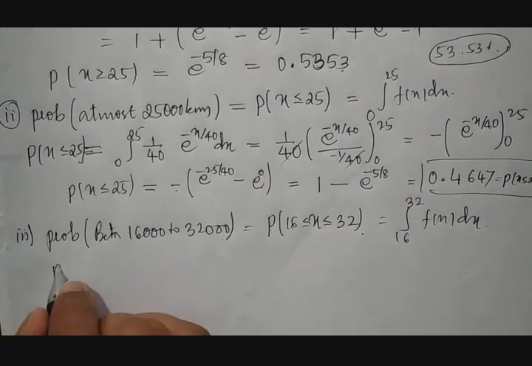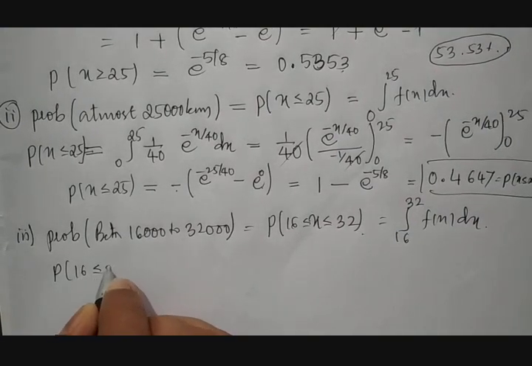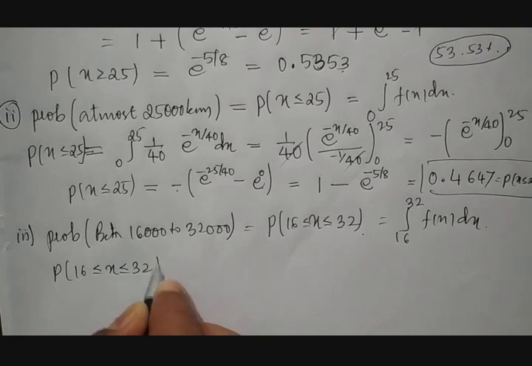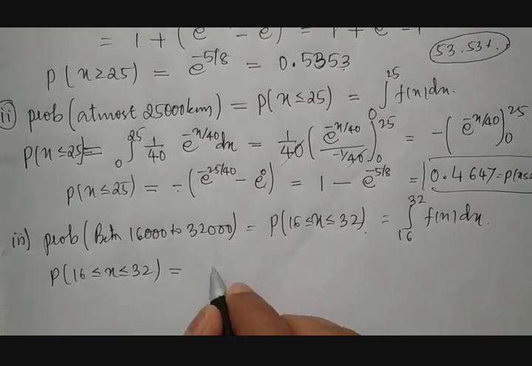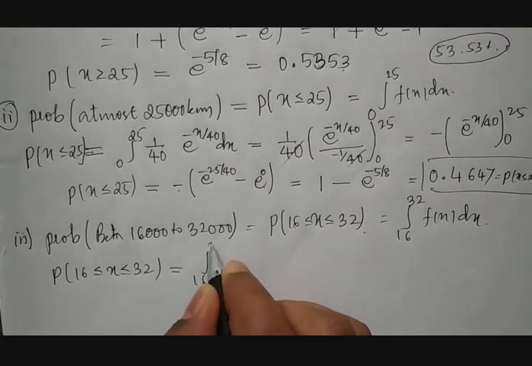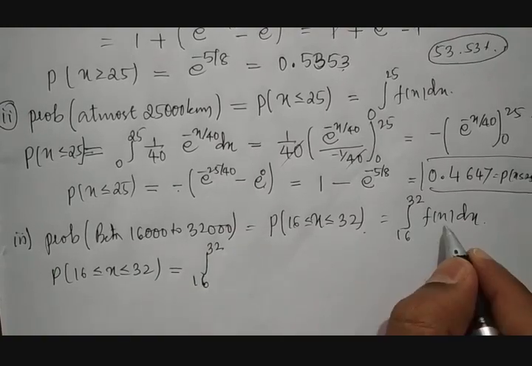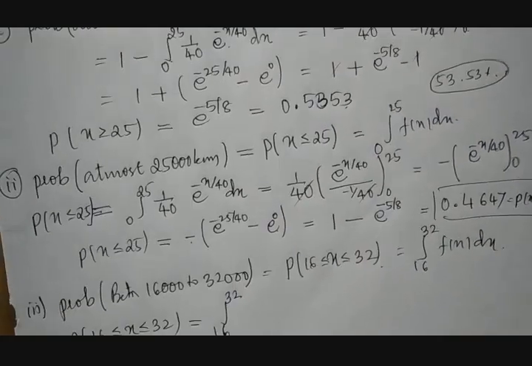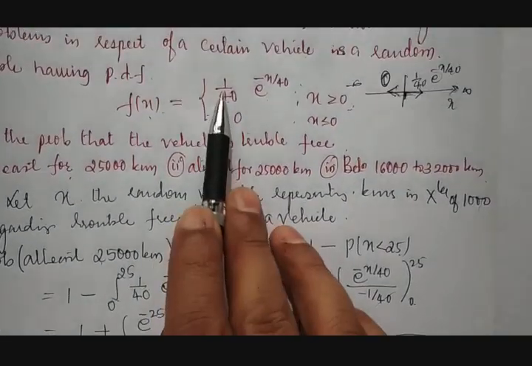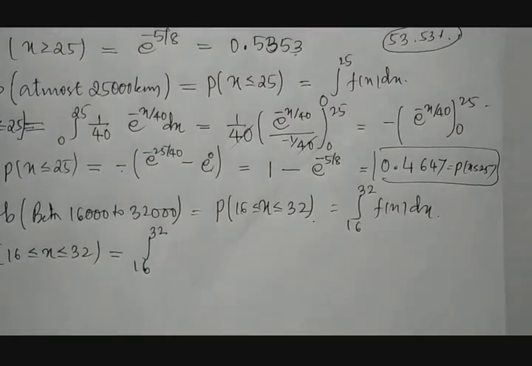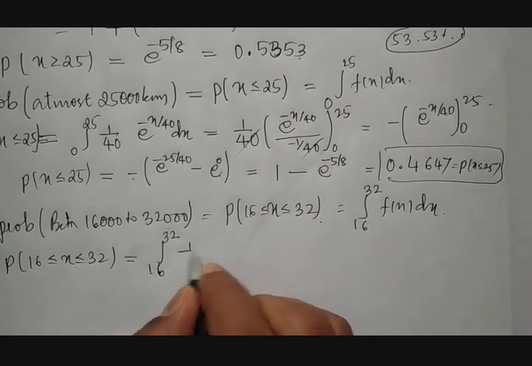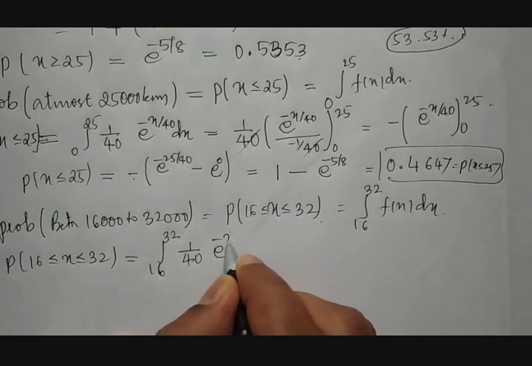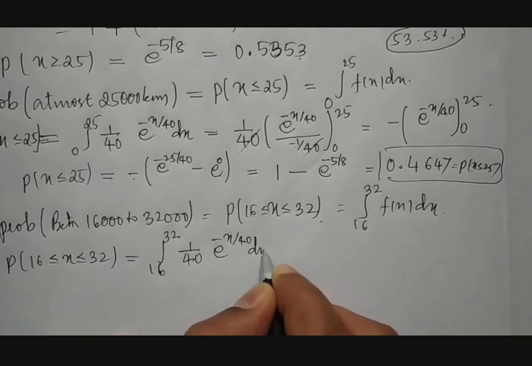Therefore, the probability of 16 less than or equal to x less than or equal to 32 is nothing but the integration from 16 to 32 of 1 by 40 into e raised to minus x by 40 with respect to x.